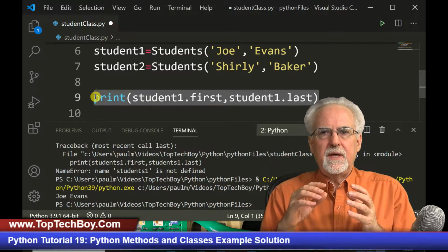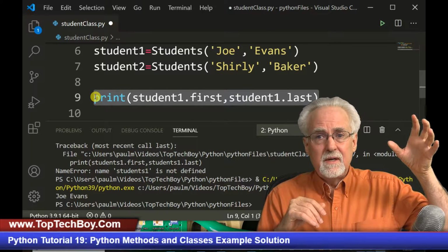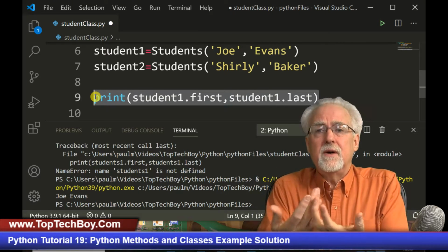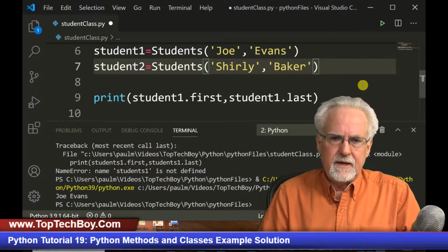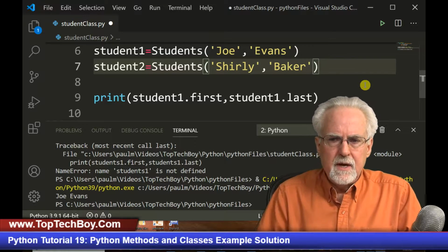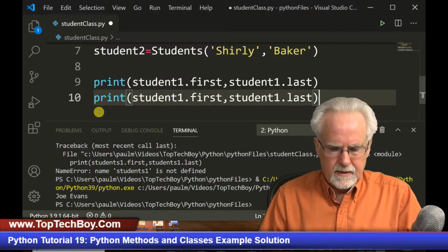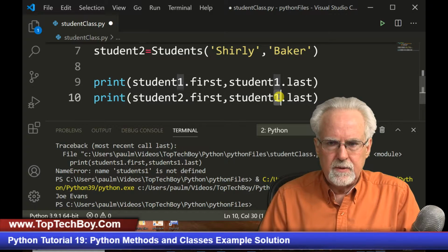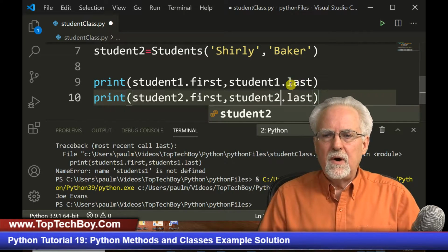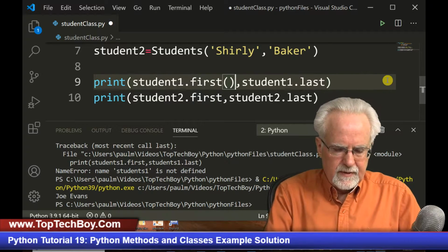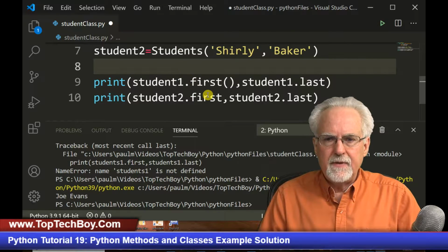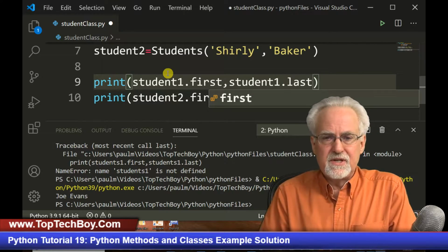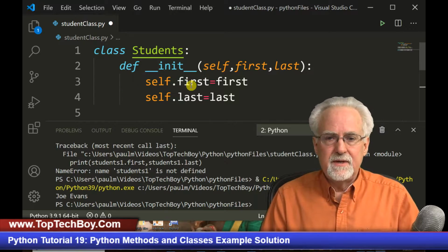I just like to show you that once you create student1, it stays there. You can go out and do all types of other stuff, but student1 is now an object and you can go back to it. It's keeping track of the data and the functions associated with that student. And so I could come here now and I could Control V and I could say print student2.first and student2.last. Again, we don't have to put parentheses because we're not calling a method. We're just getting a variable from the init. And since we're getting a variable from the init, we just call it student1.first, which was self.first up here.